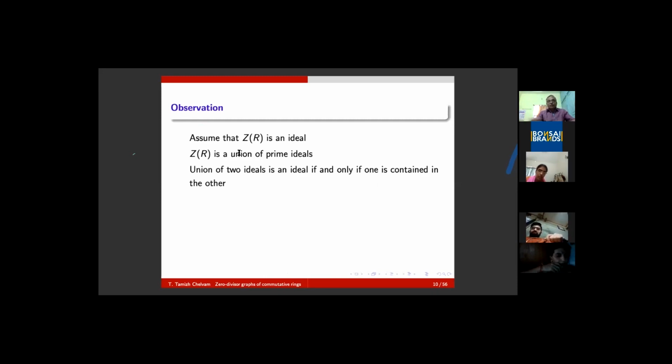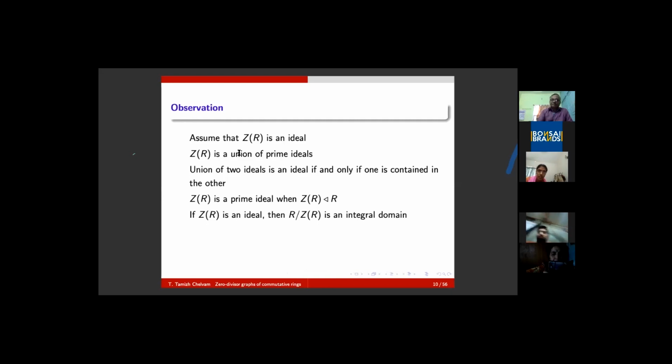Even if it is a union of certain k prime ideals, by means of inclusion of one in the other, it will end up in one. Therefore, Z(R) is nothing but one prime ideal whenever Z(R) is an ideal. Naturally, when Z(R) is an ideal, and so it is prime, its quotient ring is an integral domain.